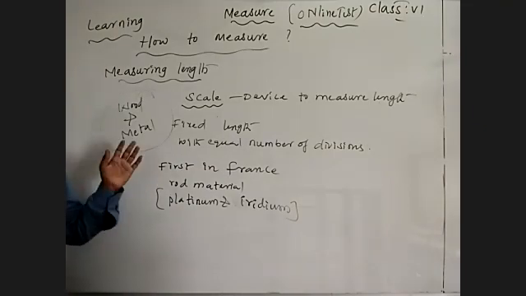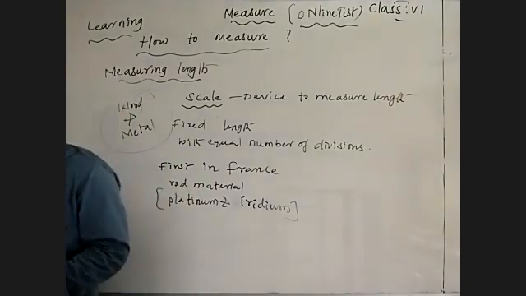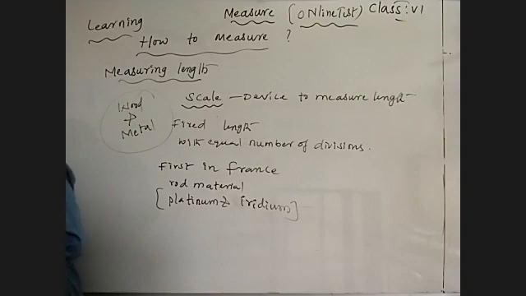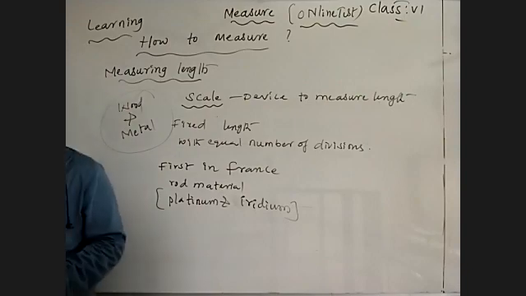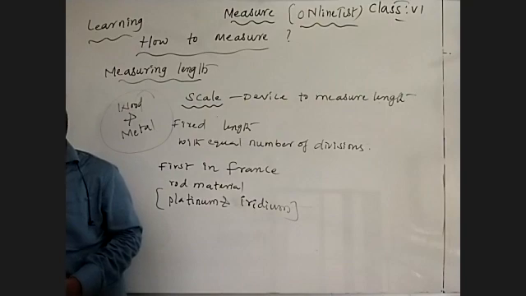The scale invented in France using that particular material was preserved in a museum in France.